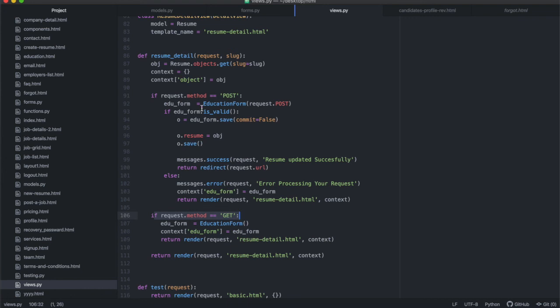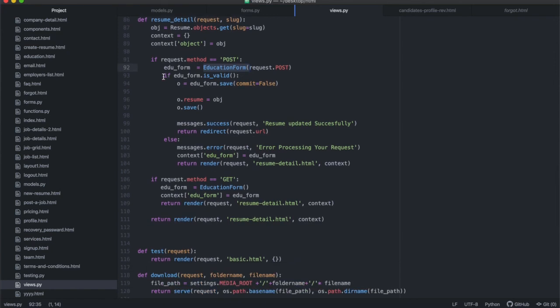So I'm going to create the experience form on the same page as well. I'm going to have two forms, and I can't call them both form because the data will clash. I need to give each a unique name. That's why I'm calling this an edu form, and when I do the experience form, I will call it maybe exp form or whatever, but we'll do it later. For now, the edu form is just the education form, and it uses request.POST, because it will come from a request method equal to POST.